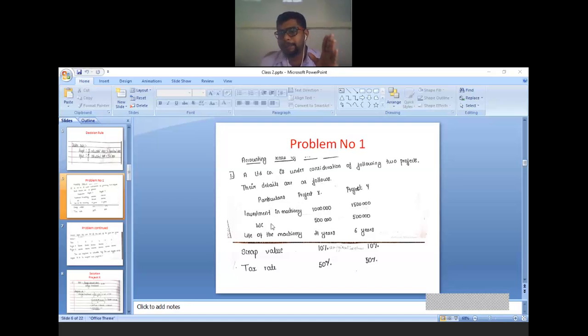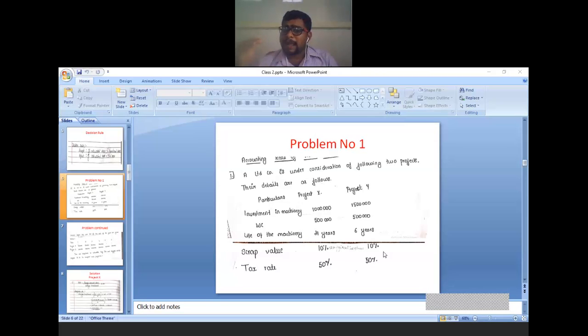WC means working capital. Try to understand. WC means working capital amount, 5 lakh, 5 lakh in both the cases. Life of the machinery, 4 years and 6 years. In order to calculate the depreciation, we need the estimated life of the asset. Scrap value 10%. In both the cases, scrap value will be 10%.